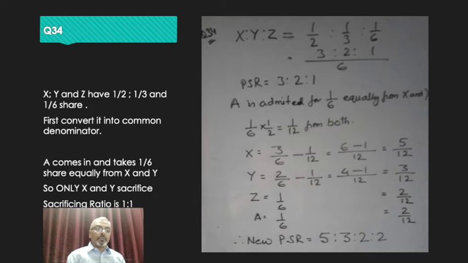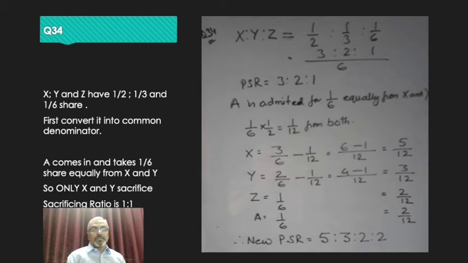Now the second part of the question says that A comes in and takes 1/6 share equally from x and y. So it is very clear that the new partner A is not taking anything from the last partner Z. He is only taking from the first two partners x and y, and that also he is taking equally. Now we'll concentrate on the calculation of the new profit sharing ratio in this question. Be very careful about it.